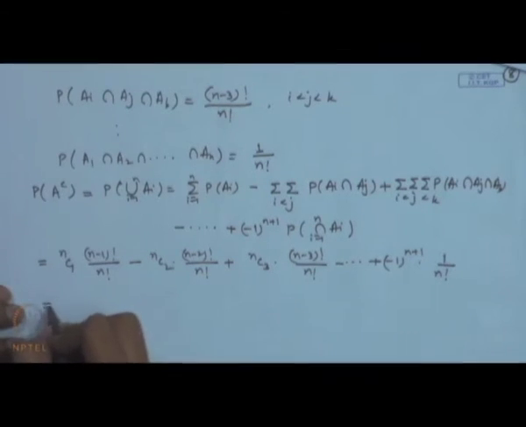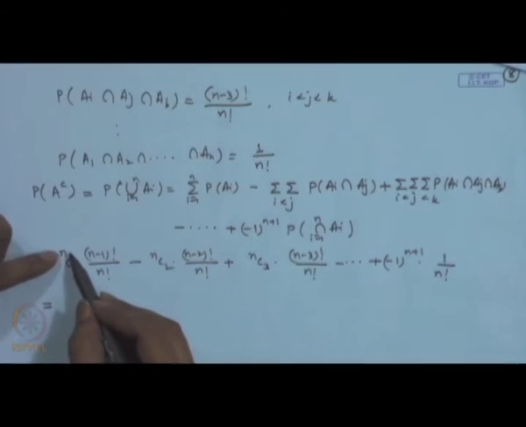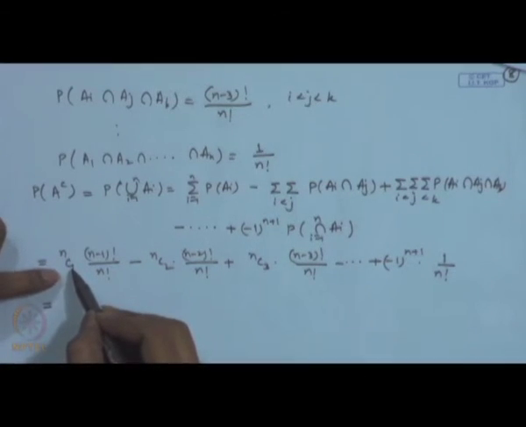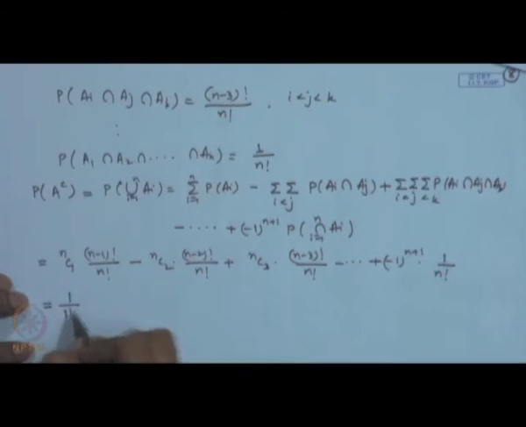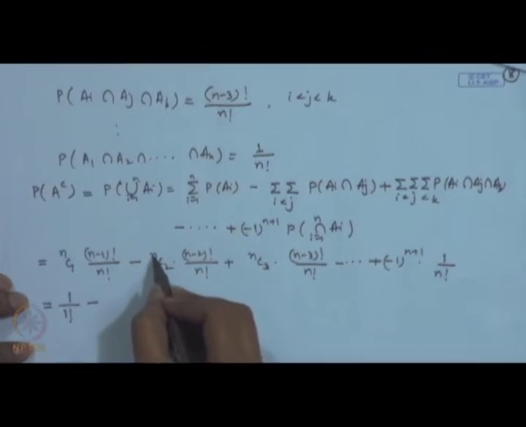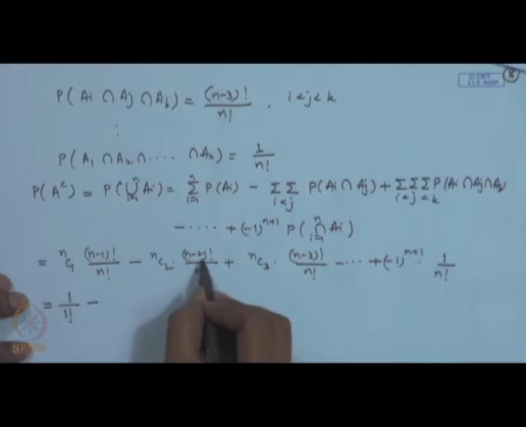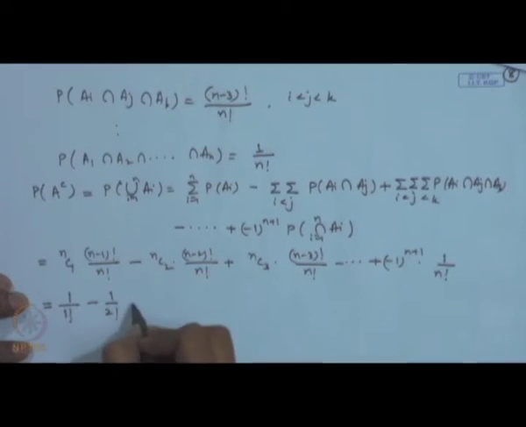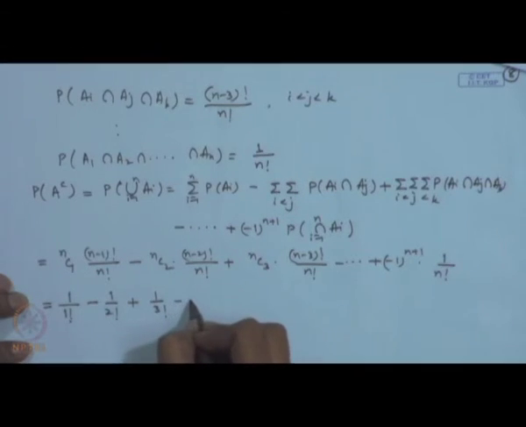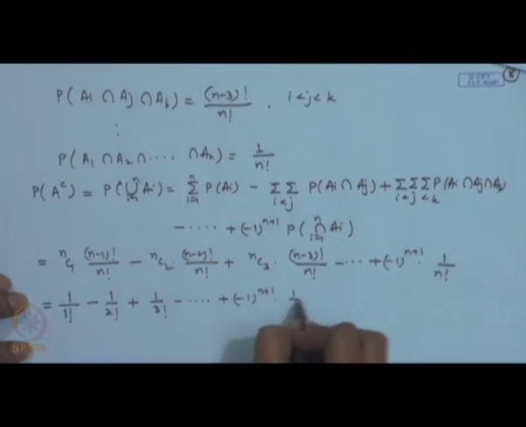So, we can simplify this. This we can write as n minus 1, n factorial divided by 1 factorial into n minus 1 factorial, that is simply 1 by 1 factorial. If you look at this, this is n minus 2, n factorial divided by 2 factorial into n minus 2 factorial. So, these terms cancel out, you get 1 by 2 factorial. Similarly, 1 by 3 factorial, and so on, minus 1 to the power n plus 1, 1 by n factorial.